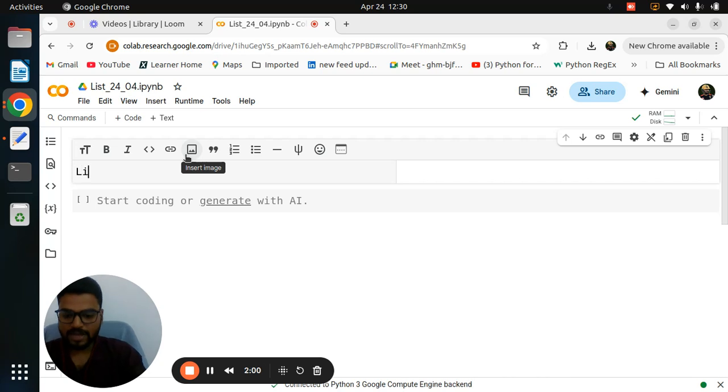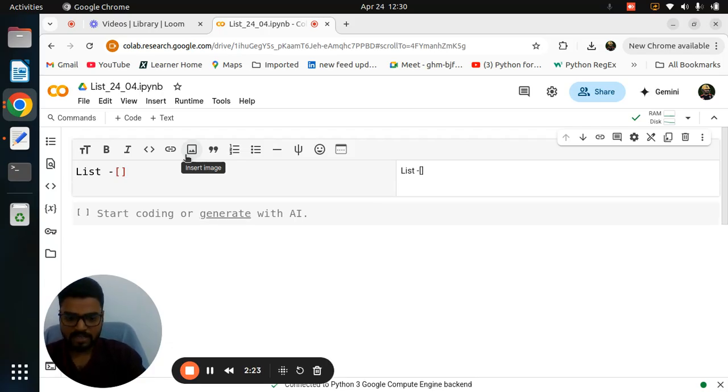Okay. So as I said, today we will start our list data structure. Always remember, whenever you see square brackets, you can say, yeah, this is called a list. This is a very easy way to identify it. And inside that, as I already told, we can have multiple data types. You can use integer, string, boolean, anything.